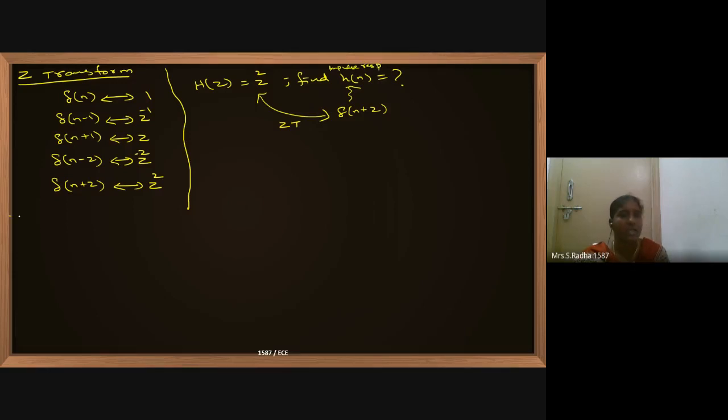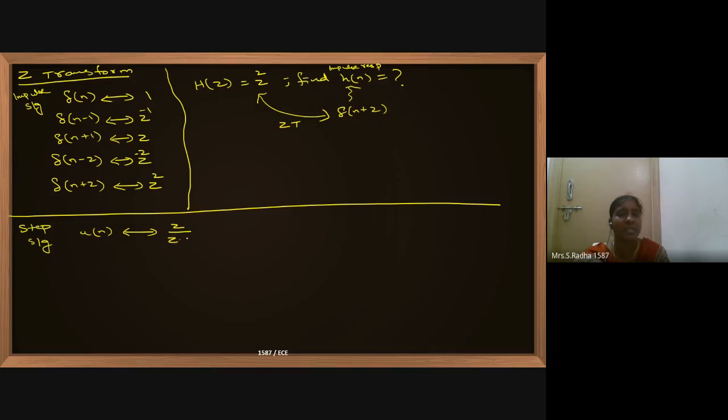And the other thing we have seen is the step signal. What we have discussed above is impulse signal. Now if you go for step signal, u of n, Z transform is z by z minus 1 and ROC is mod z greater than 1. This can also be written as 1 by 1 minus z inverse, and mod z greater than 1. N into u of n means you have to just take minus z d by dz of 1 by 1 minus z inverse, and ROC will not change, mod z greater than 1.